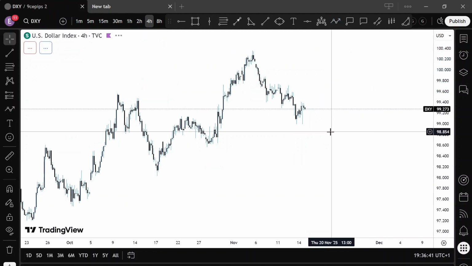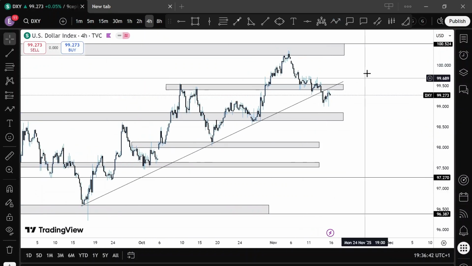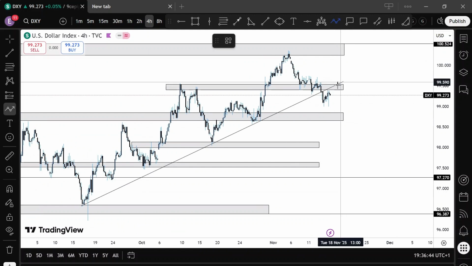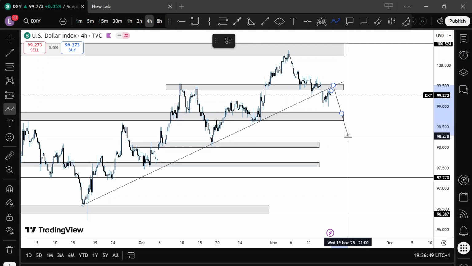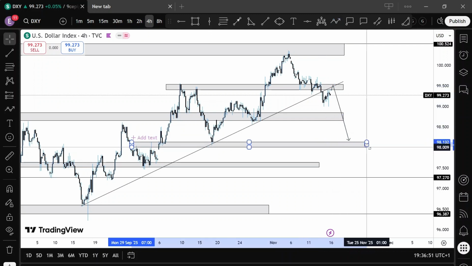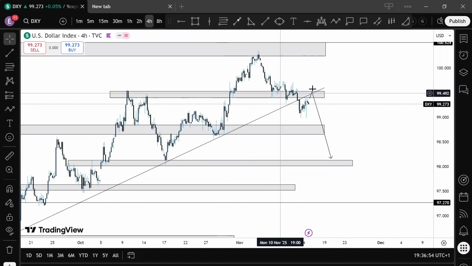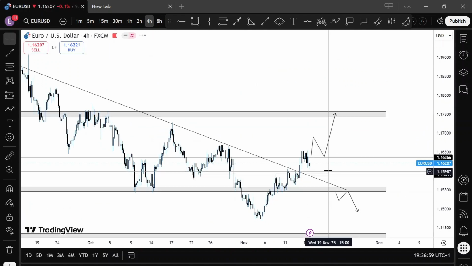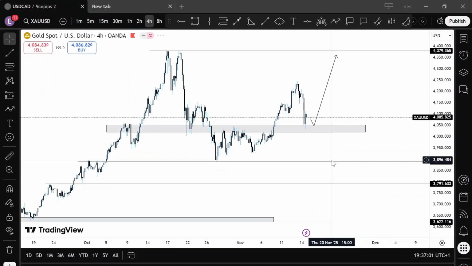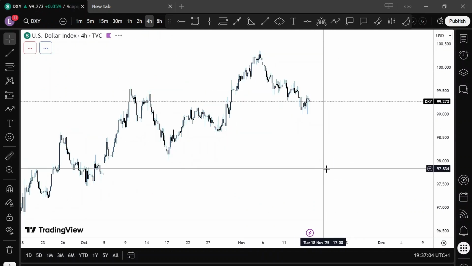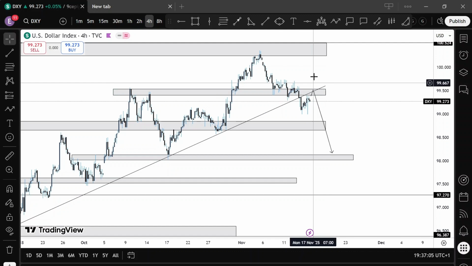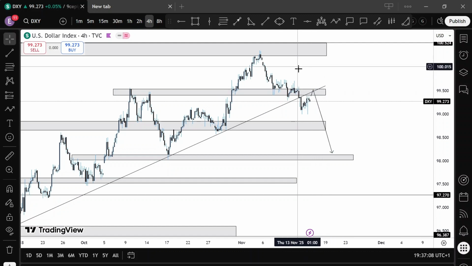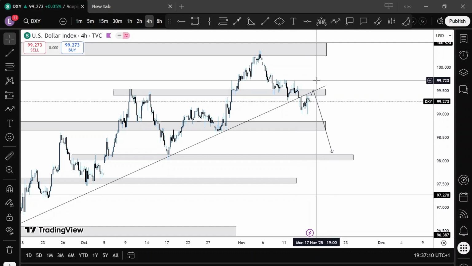And lastly, DXY, we've seen an upward trend line broken. It looks to me like we want to retest this region here, and then we can start selling off to these regions here. So I'm looking to see price sell on DXY, so I'll be able to buy GU, EU, and also be able to sell USDCAD. Otherwise, if we see price above these regions, it means we've resumed to be bullish, which is possible.